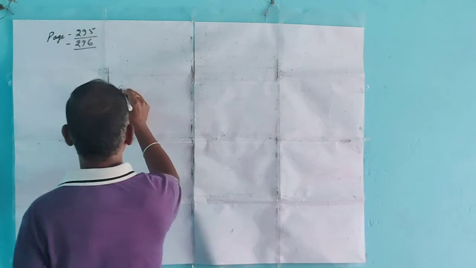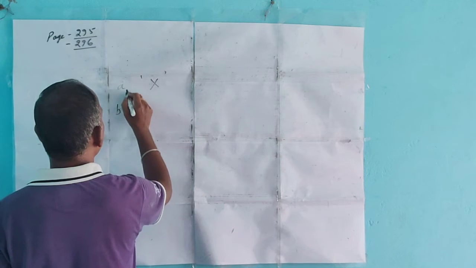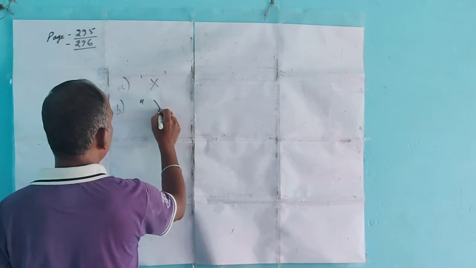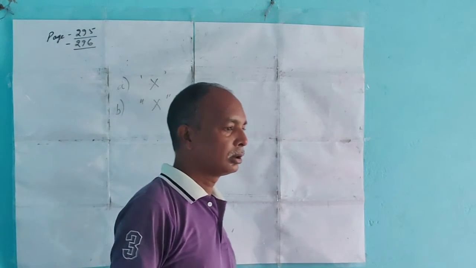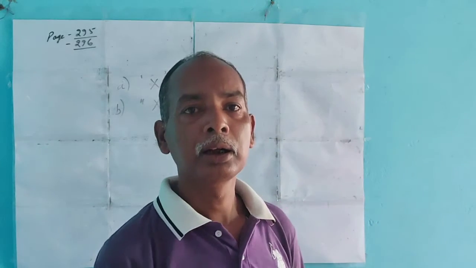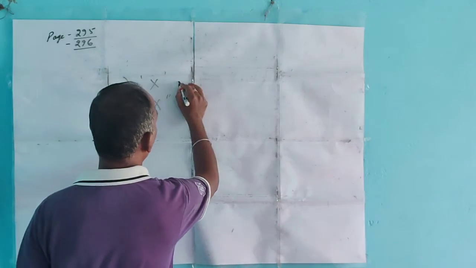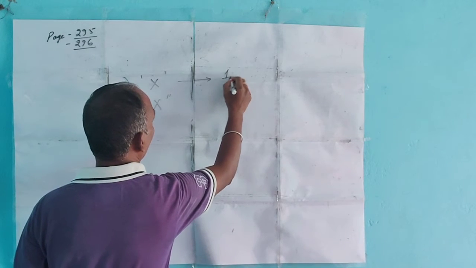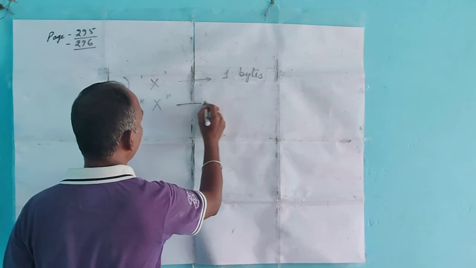Number A is 'X' and number B is "X". Both are X. The first one is written between single quotes, the second between double quotes. So how many bytes will it take to store in the computer? The first will take 1 byte. The second will take 2 bytes.